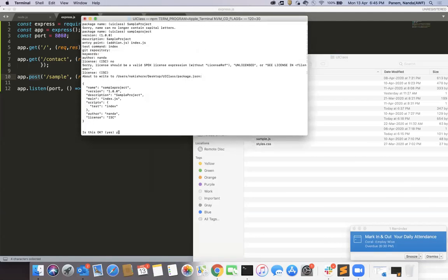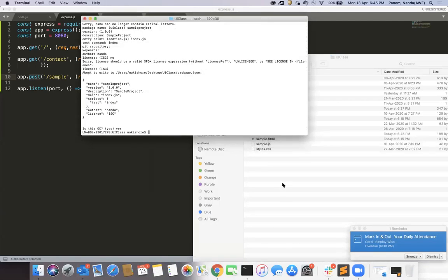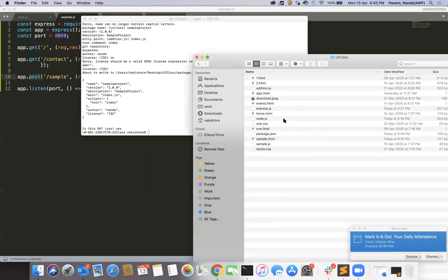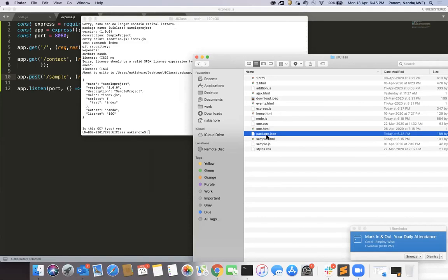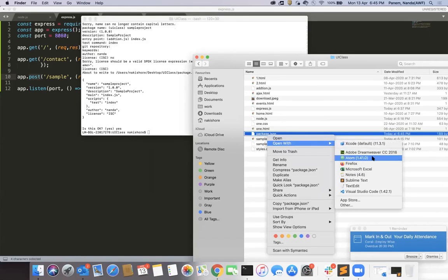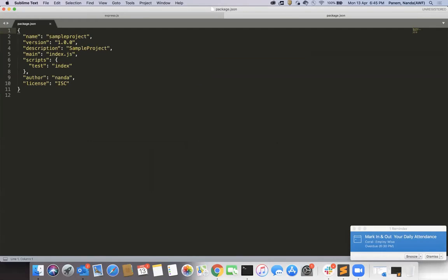If you go here, there is a package.json file created, and just go here, open this package.json file. Here, this is the sample project we are going to create.